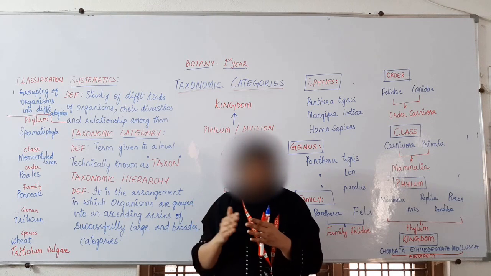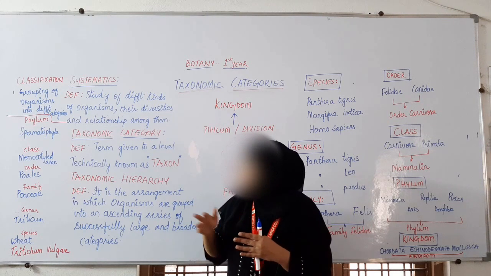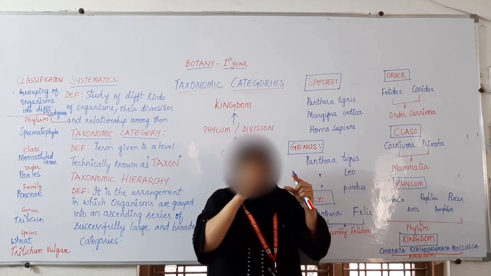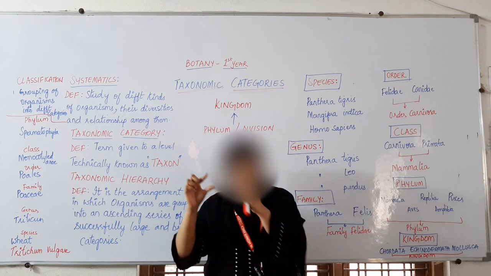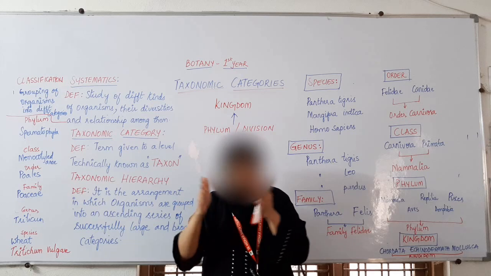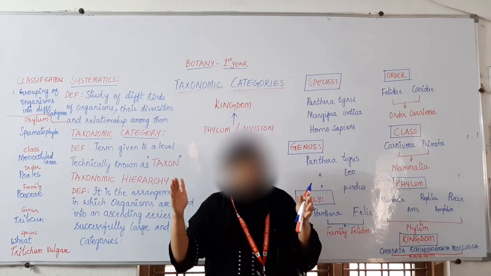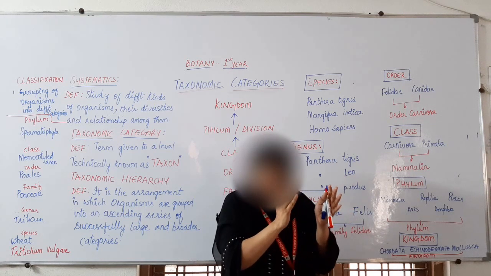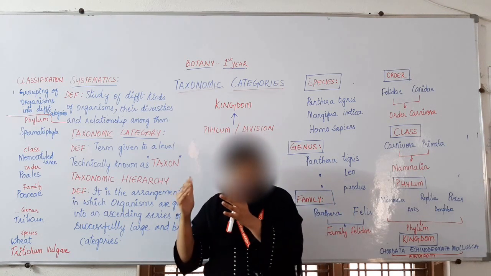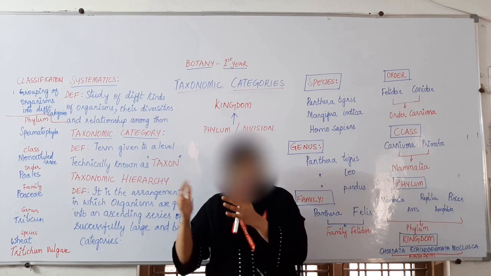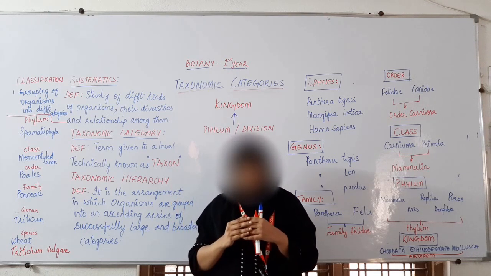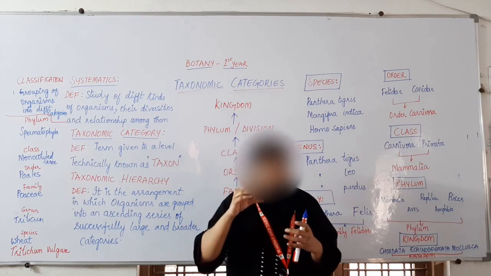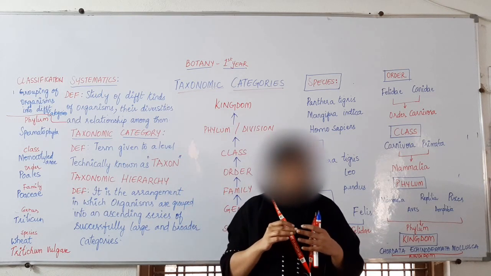Plant is one category, animal is one category: plants, all green structures, into one group, and animals, all the moving structures, into another group. We can give a specific term to that category.